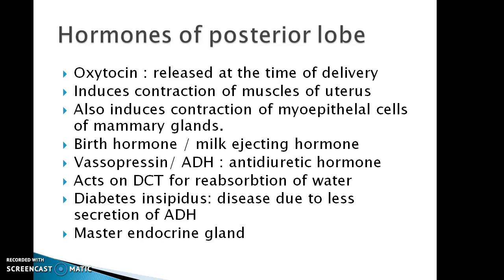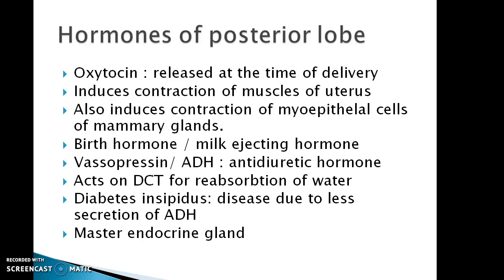The second hormone is vasopressin, which is known as the antidiuretic hormone, ADH. It acts on the DCT for the reabsorption of water, and due to less secretion of ADH, a disease occurs which is known as diabetes insipidus.